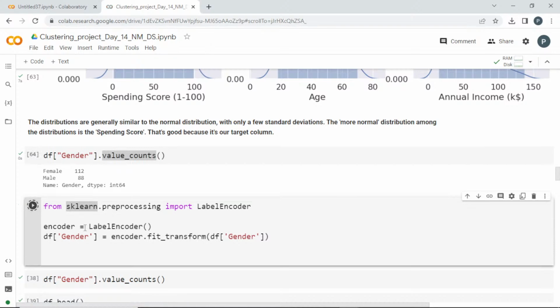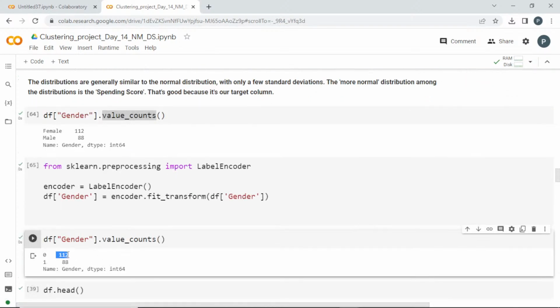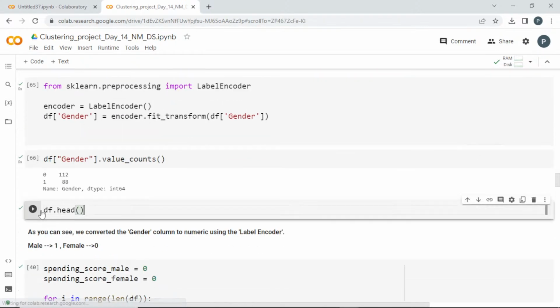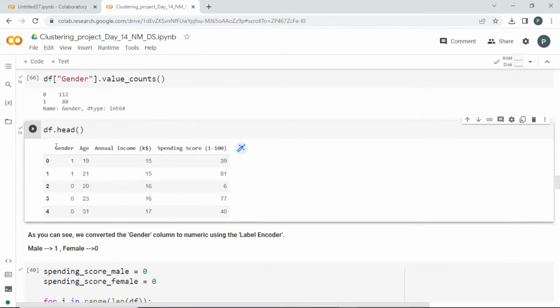Okay, so I'm passing it through the label encoder. Once I've encoded it, the females are returned as 0 and the males are given 1. Okay, in this data you can compare, right, both of these. I'll go and get the head now. Okay, now everything is in numerical format.